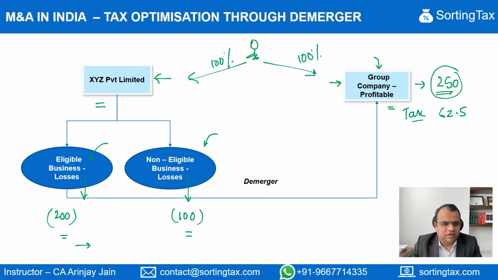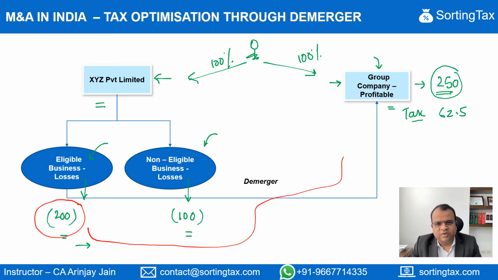So there comes someone who gives a valid advice to the company, saying that let's enter into a scheme of arrangement and I will just demerge the eligible business from this legal entity to this legal entity. Of course, there are conditions as to when the losses carry forward is allowed under the Income Tax Act. There are conditions as to when the Companies Act will recognize this demerger, but that's a detailed topic which is not a part of this video.